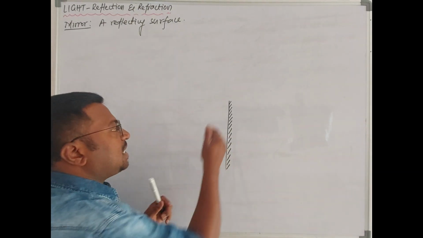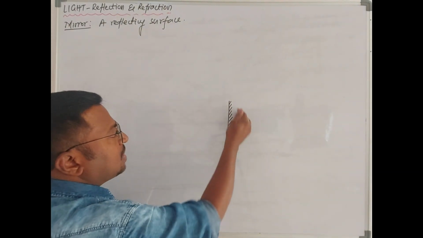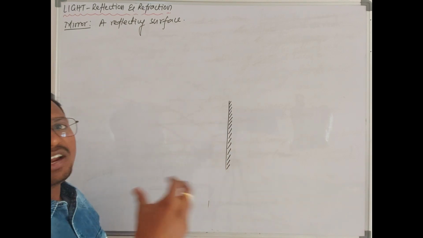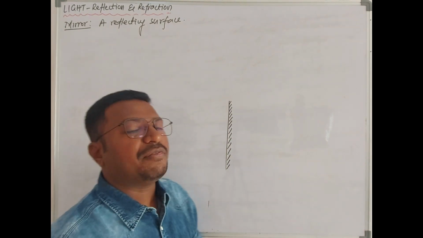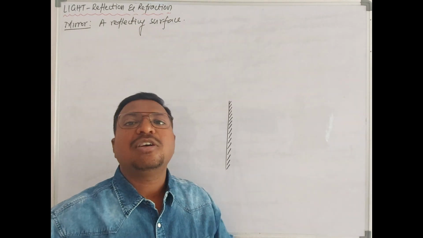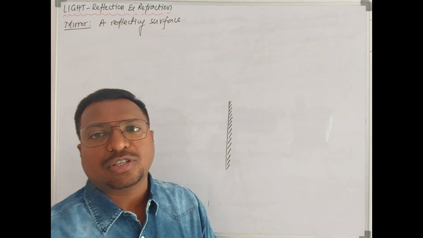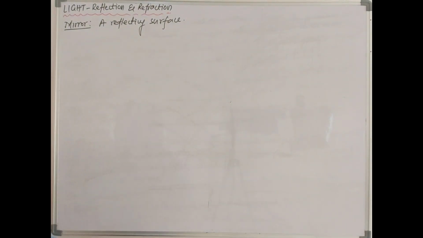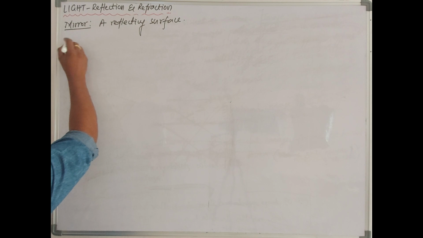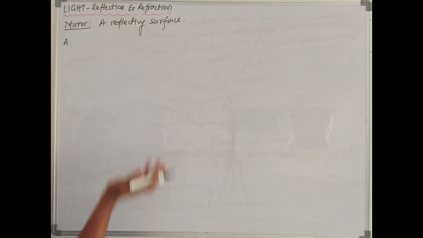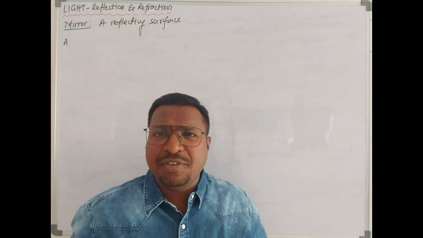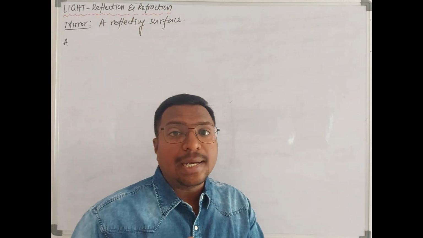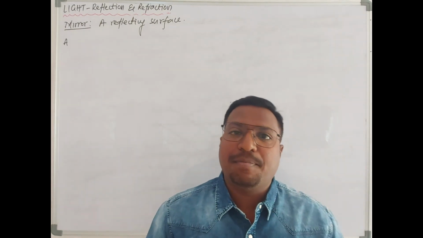Then on the other side, for this lens, the right side they painted or silvered, so the left side will act as a reflecting surface. So whenever we stand in front of the mirror, we can see our image is perfect. That's why these types of mirrors are known as perfect mirrors. Okay, so now coming to here, first let's take a plain mirror. A plain mirror means what? The mirror which is formed by a plain lens is known as a plain mirror. That's it.